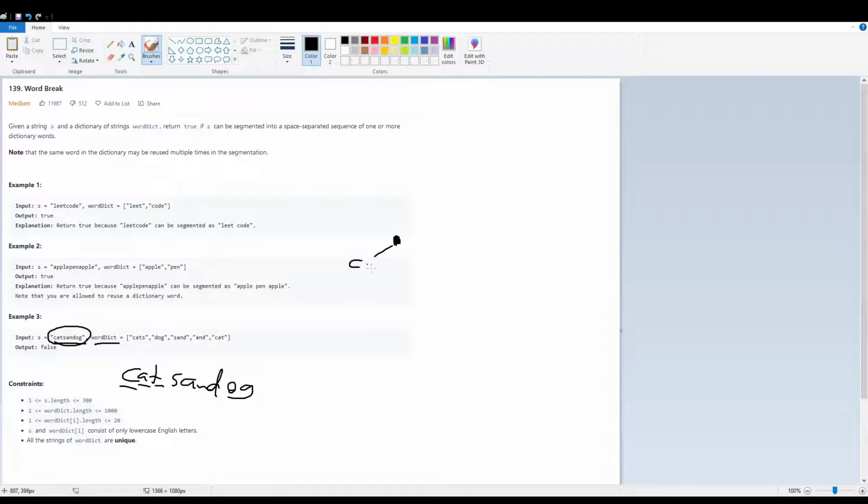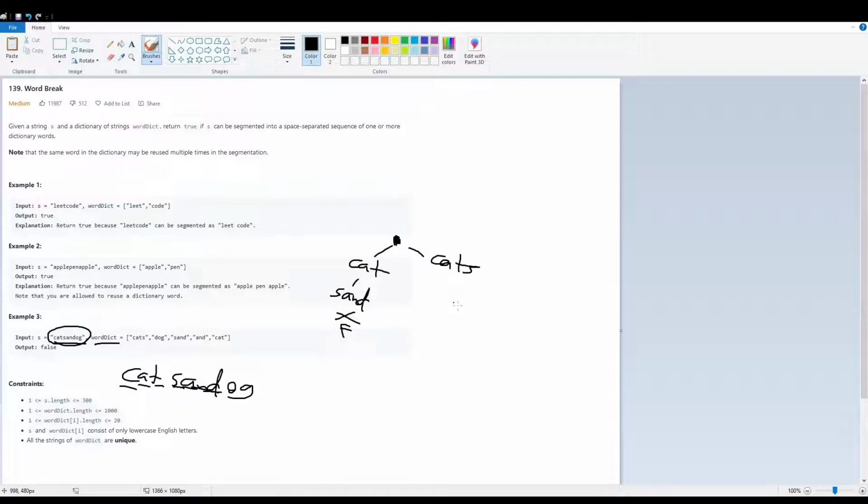So we have one decision here. We can go with cat, okay? And then the next word, or we could have gone with cats. So that's another decision we could have taken. If we look at this cat decision, we could go S, not in dictionary, then SA, not in dictionary, SAN, not in dictionary, sand, okay, sure. And we find out we can't go any further because no word in this dictionary starts with O, let alone is og. So we stop here and we return false.